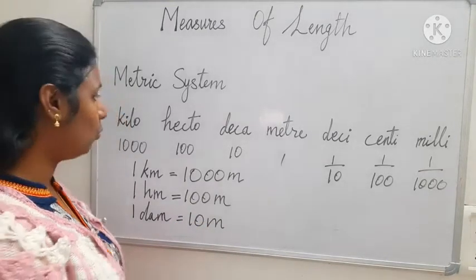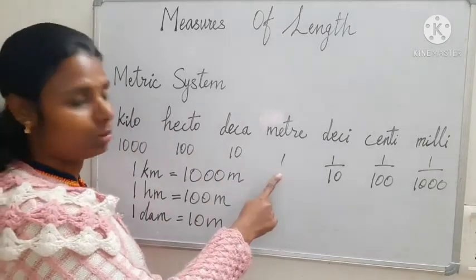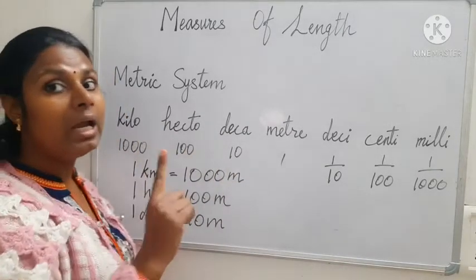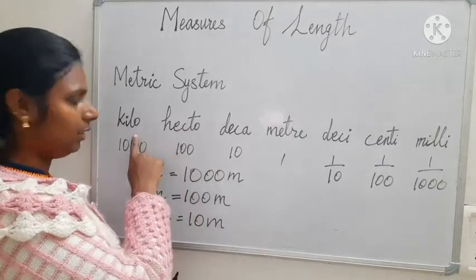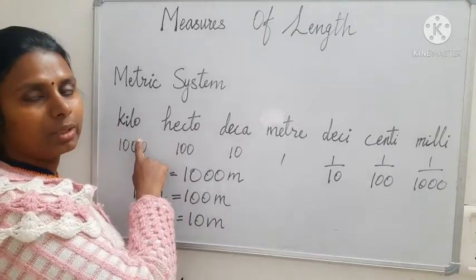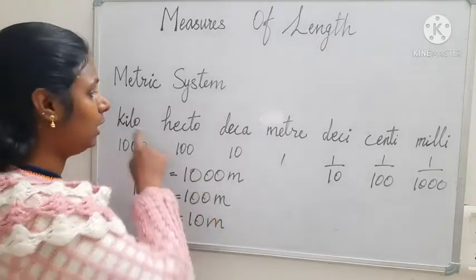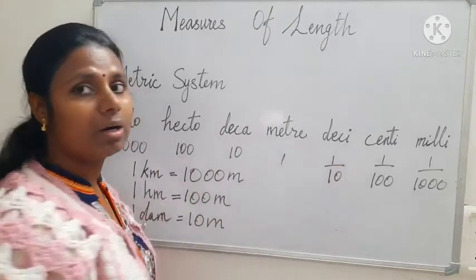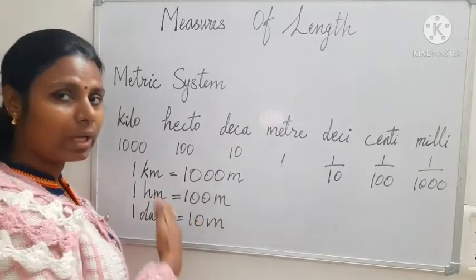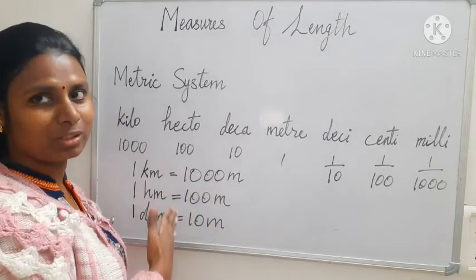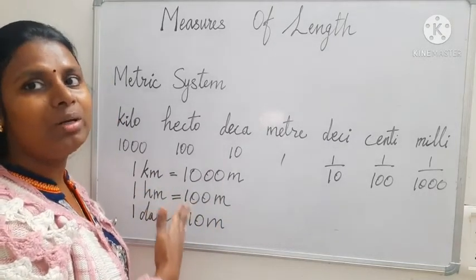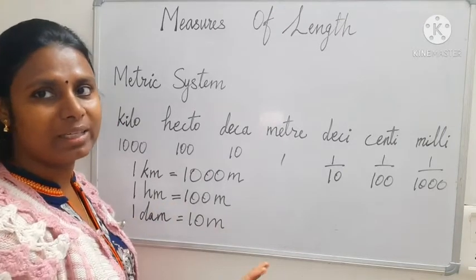Have you got it? 1 kilometer is equal to 1000 meter, because from here to here it is 10, 10, 10. Okay, 1000 differences. So 1 kilometer is equal to 1000 meter. Only if you know these units order-wise, you can make your own measures. No need of by-hearting anything.